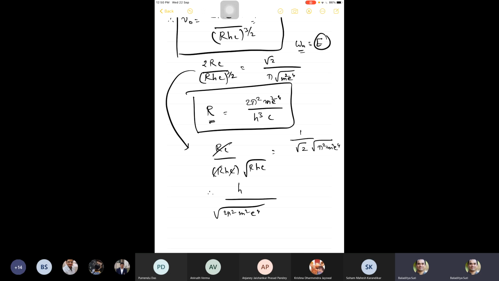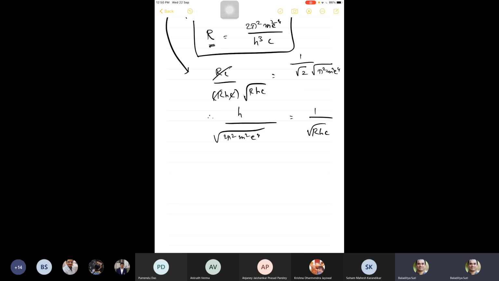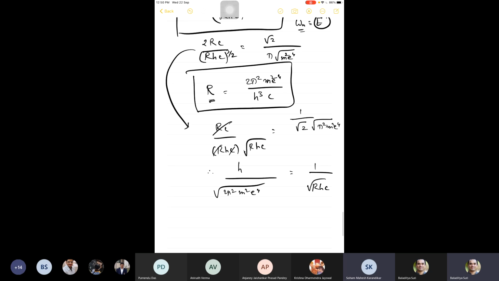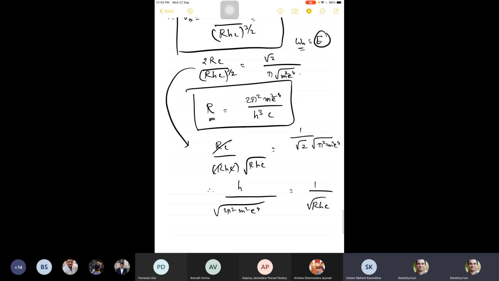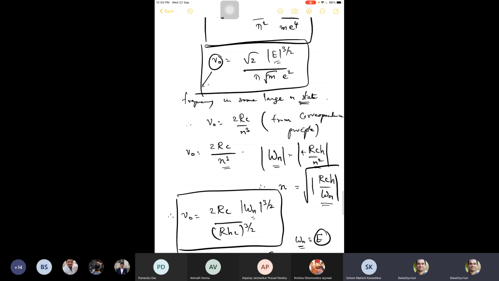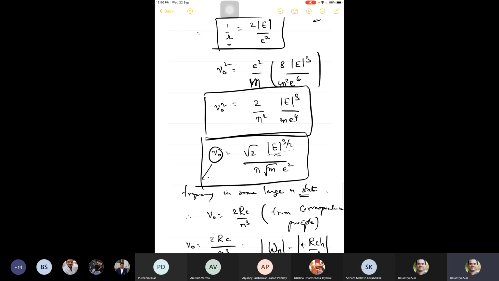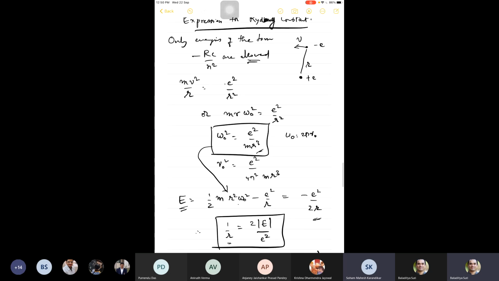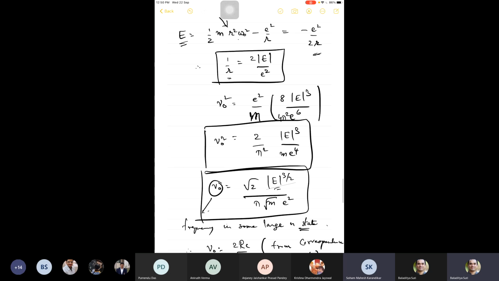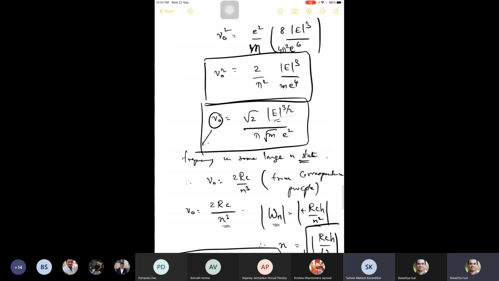There is no doubt. It should be 1 by square root of RHC. I think that's fairly clear, right? Anybody has? Sir, shouldn't it be m instead of m square? Let us see. At least going from this formula to this formula, unless I made a mistake somewhere. Sir, m was in the square root, right? So if we square on both sides, then the power of m would be 1.